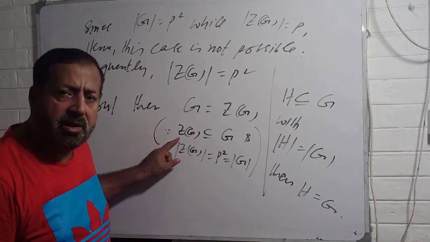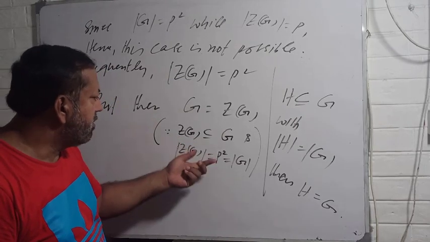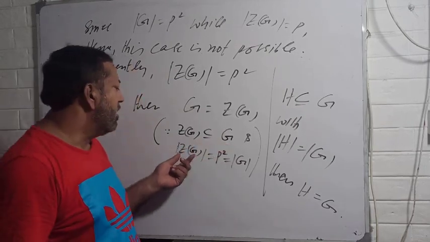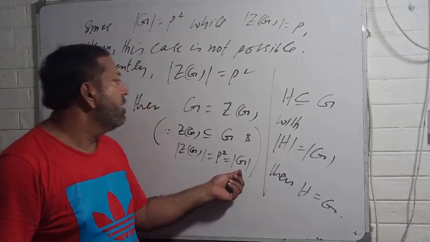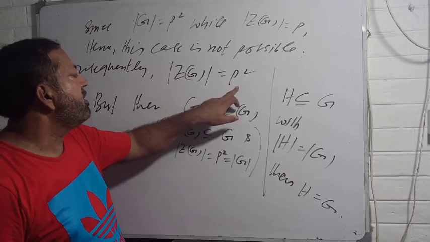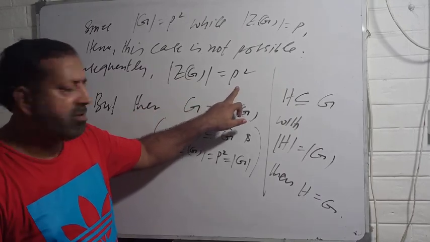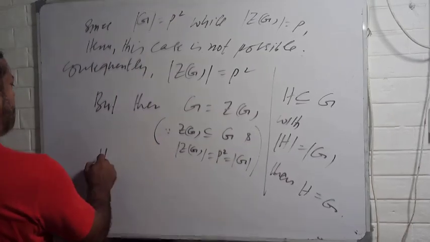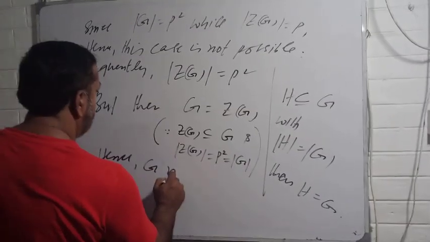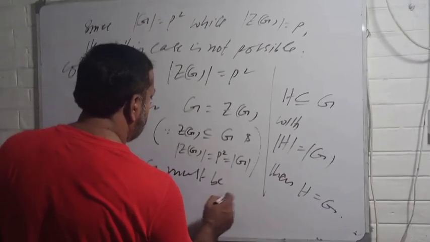You know, center of G is a subgroup, so it is a subset as well, and also the order of center of G is P square, which is equal to the order of G. That's why if the order of center of G is P square, then there is no hesitation to say that G is equal to center of G. Hence, G must be abelian.